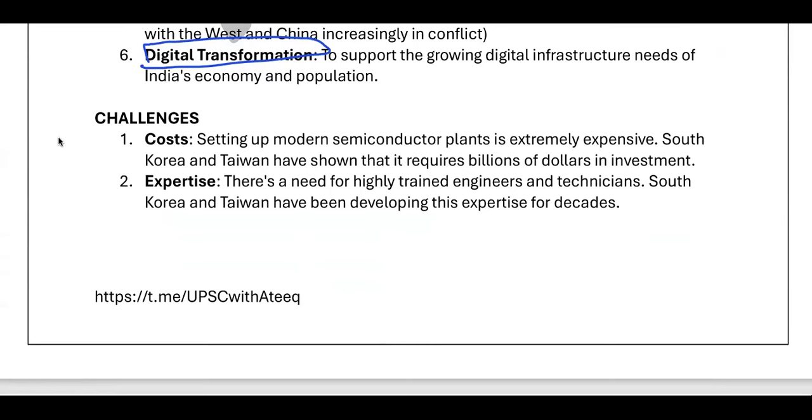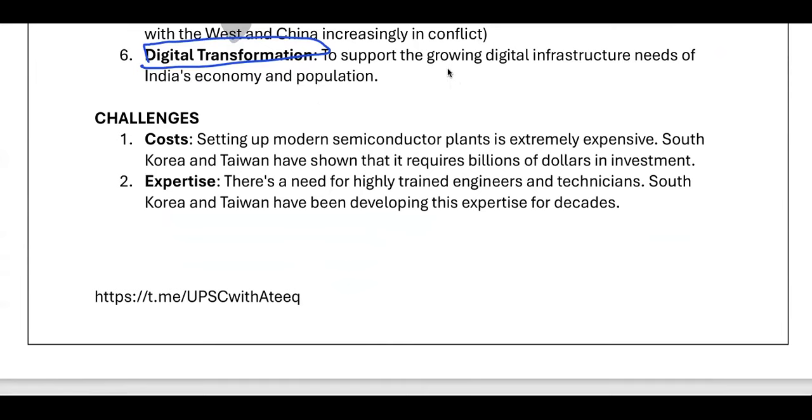We have understood the current context and the need, and let's try to understand the challenges. We have got to know that currently only South Korea and Taiwan are stronger in this. Say you have a business which is well developed, and a new player comes into that area.